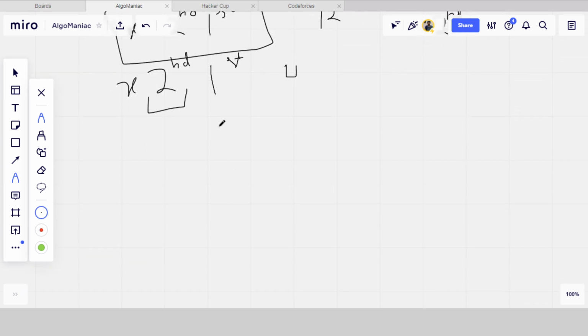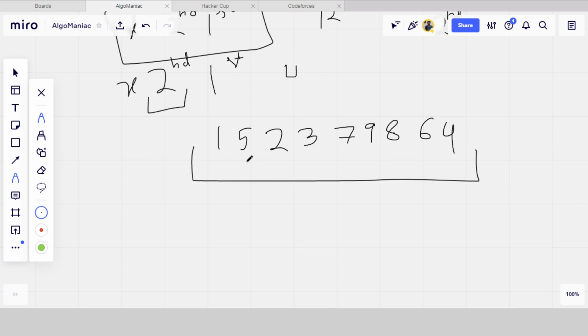Okay, I will explain one more time. For example, there is an array 1, 5, 2, 3, 7, 9, 8, 6, 4. Okay, this is the array. You have to find a subarray of length k equal to 4, let's say.